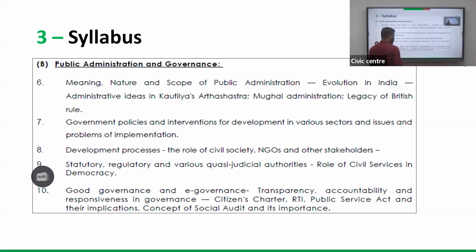The role of civil society. Civil society is one of the main stakeholders in development activities. Their power to make the government fall in line is well known, like the case of the Lokpal agitation by Anna Hazare. You people may know that civil society's active involvement in this movement even resulted in the fall of a government. So in these kinds of things, there is the role of civil society in bringing changes to society, because at the end of the day, the government has to listen to the people only.